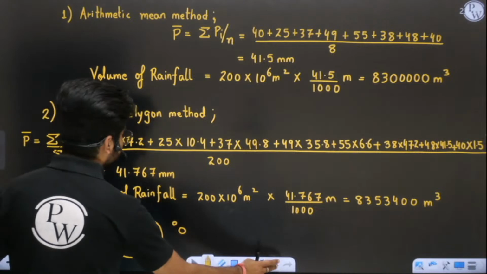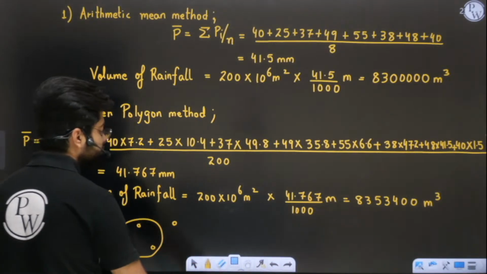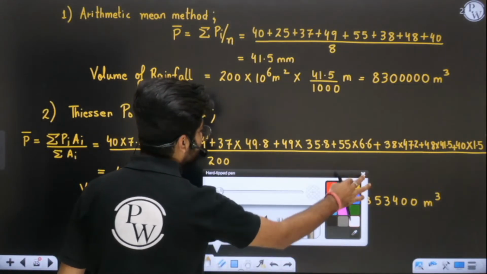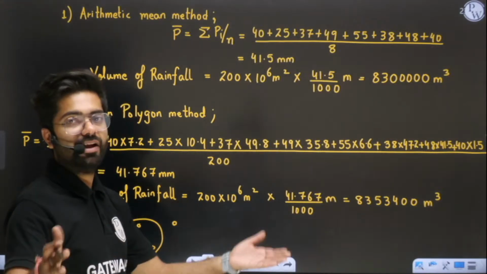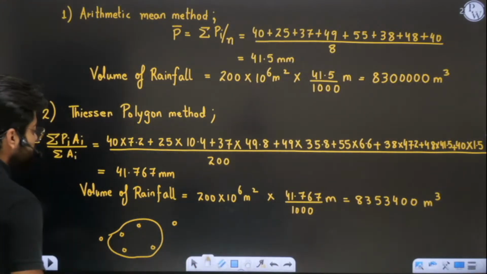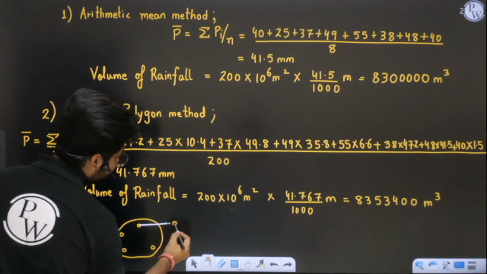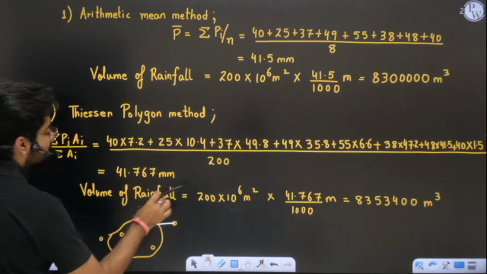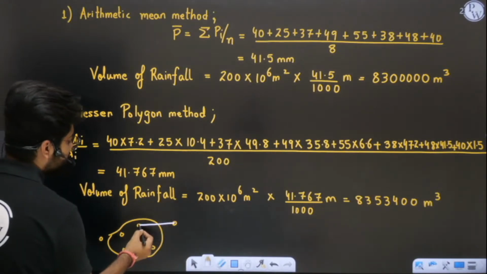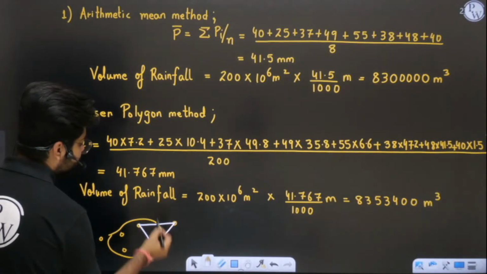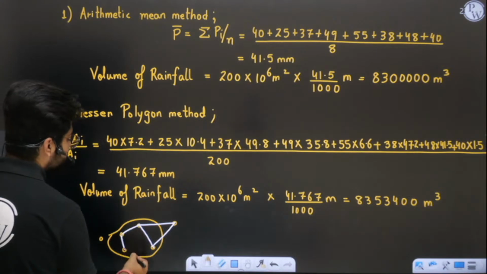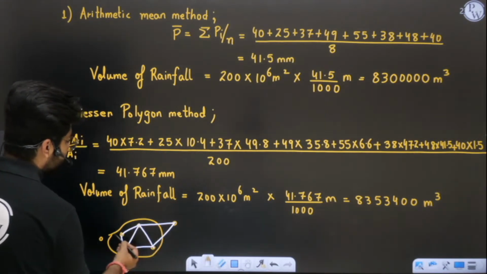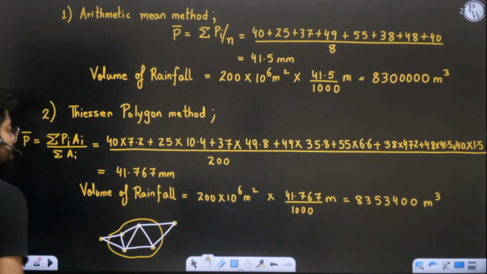Now what I will do in this one is join them using straight lines. You already told me we have to make triangles, yes or no? So I will join them. Even if that station is coming outside, no problem, I will simply join them. Perfect, simply form triangles. Okay, I have formed all the triangles.